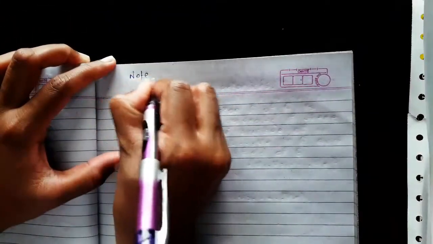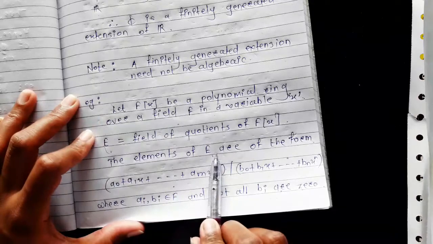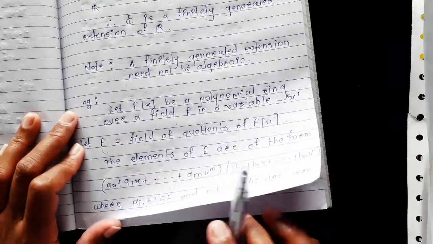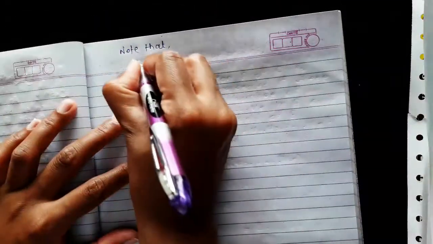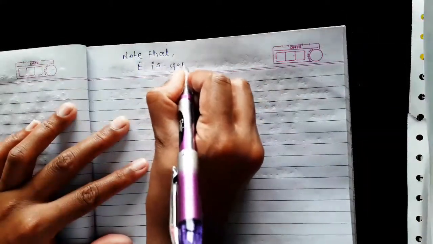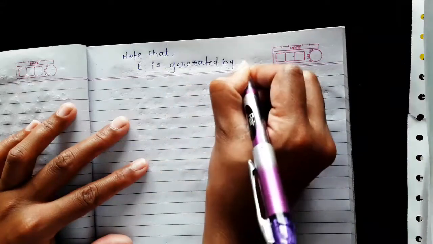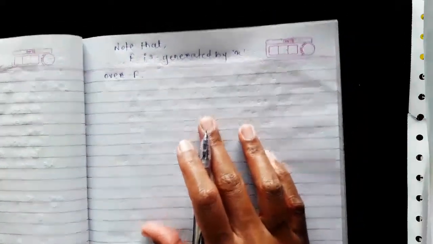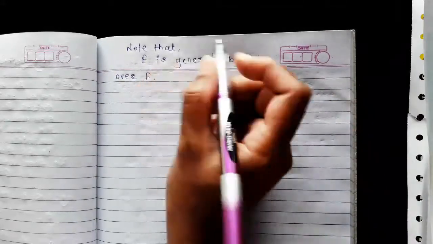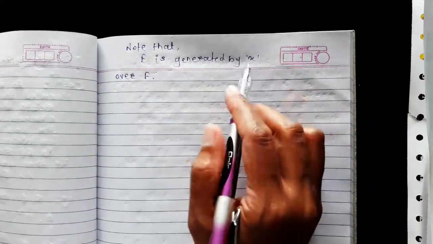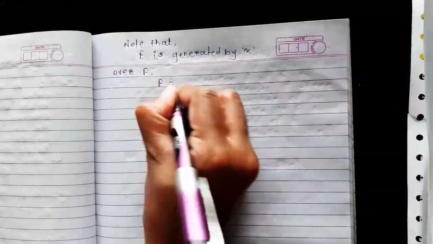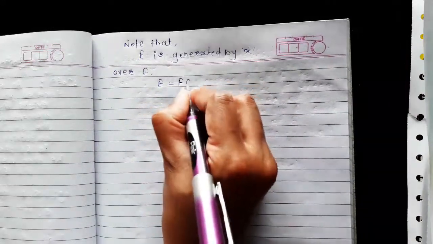Now note that we can generate this field E by the variable x over the field F. It means that there exists one element x in field E such that E is equal to the smallest subfield containing the field F and x.